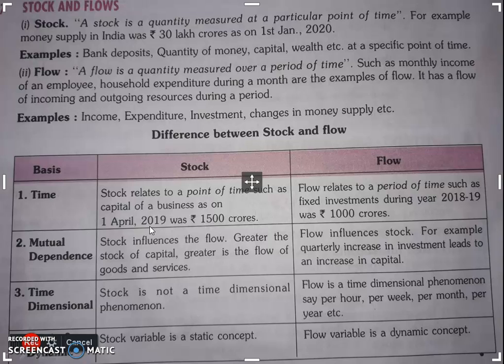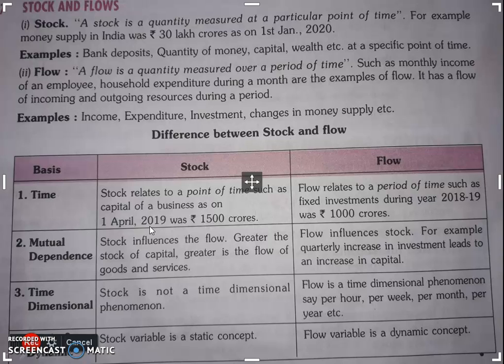Next, stock is not a time dimensional phenomenon. It does not take into consideration the time period, whereas the flow concept takes into consideration a time period: a year, a month, a week, or an hour is an example for flow. Next, stock variable is a static concept. Static means it is at a particular point of time and will not change.